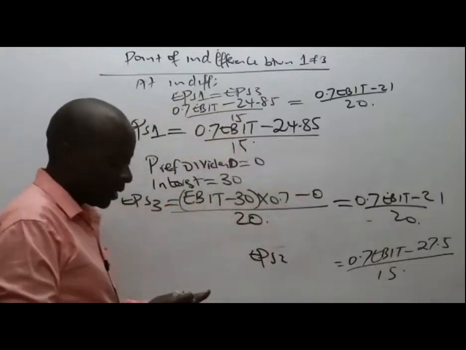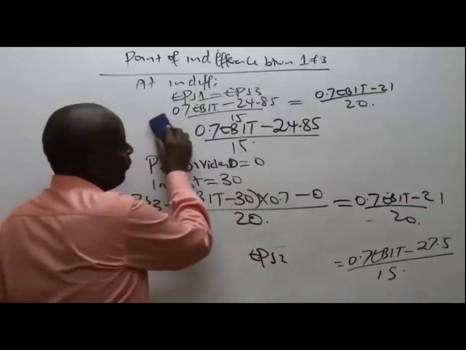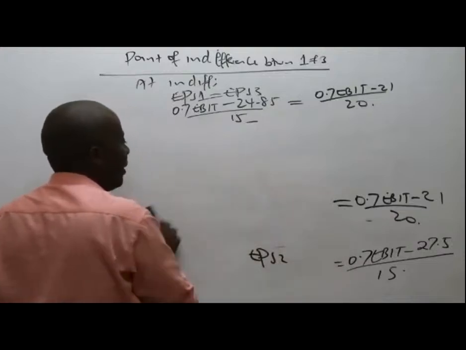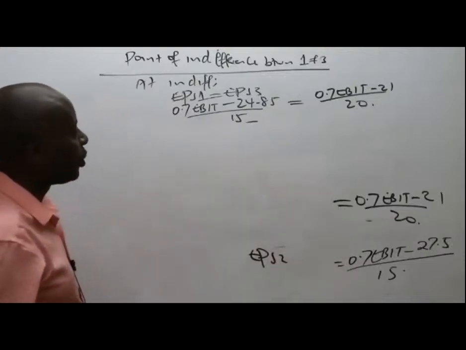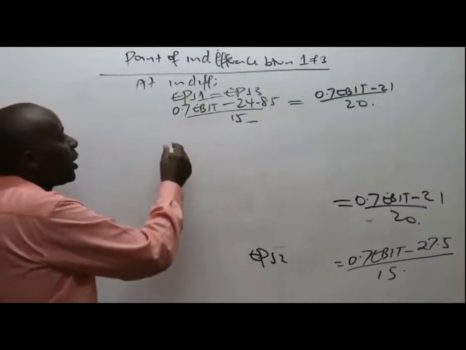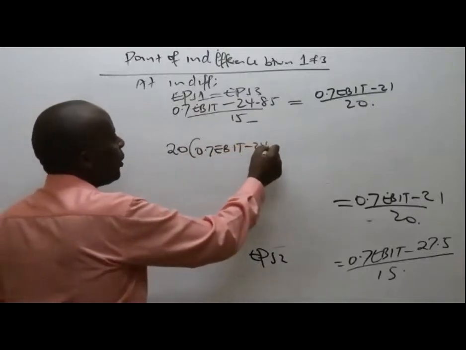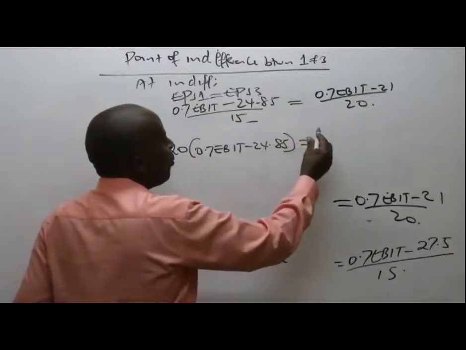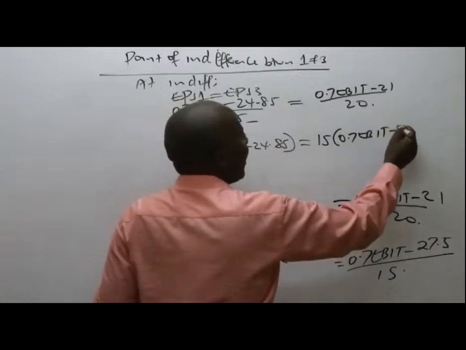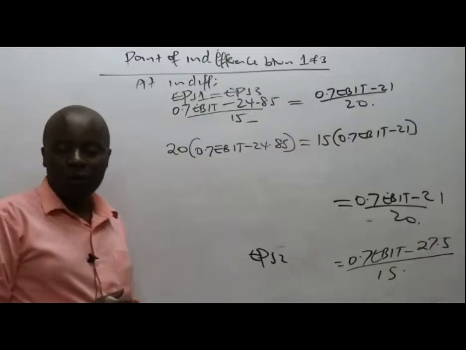So our work basically will be to make EBIT the subject of the formula. So what shall we do? We shall cross multiply. So please cross multiply for us. This will be 20 into 0.7 EBIT minus 24.85 equals 15 into 0.7 EBIT minus 21. You have got two ways here.